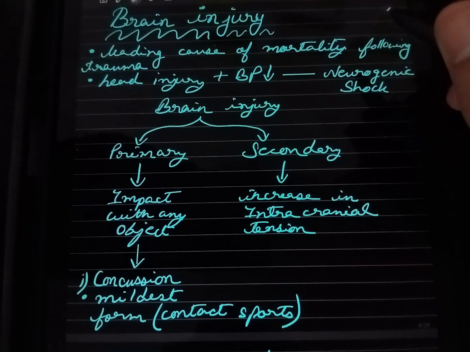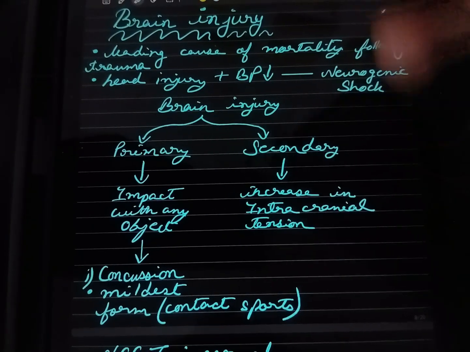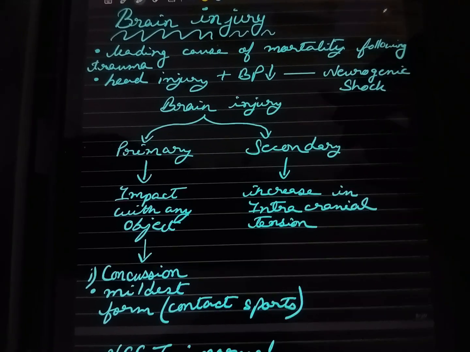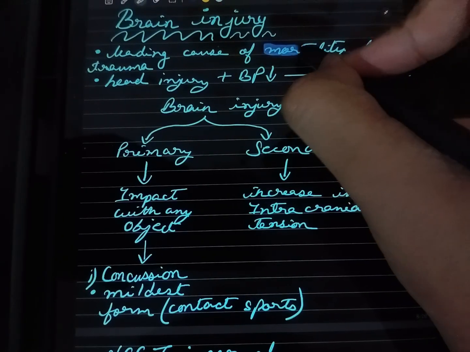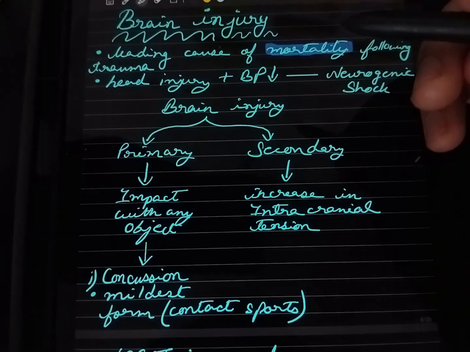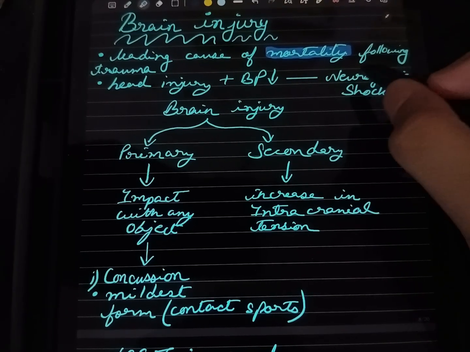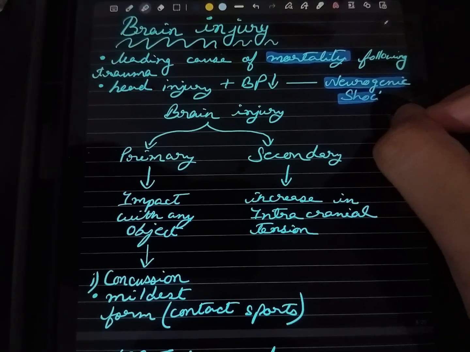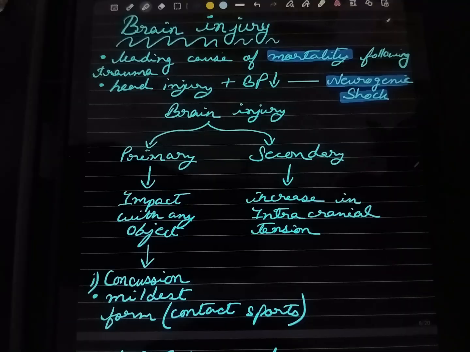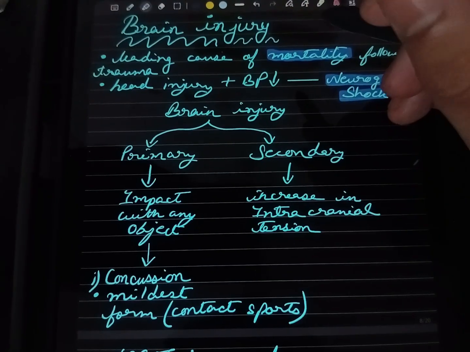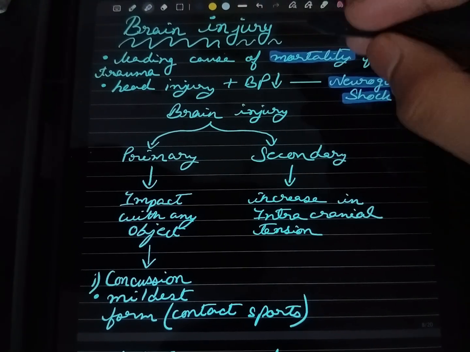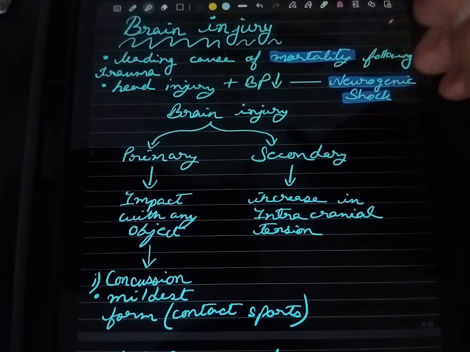Today we will discuss brain injury. It is the leading cause of mortality following trauma. And one more important thing, that is neurogenic shock. If a patient has had an injury and the BP is decreased, then in that case we can say that it is neurogenic shock.